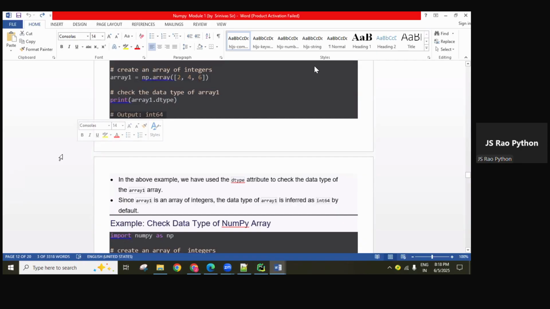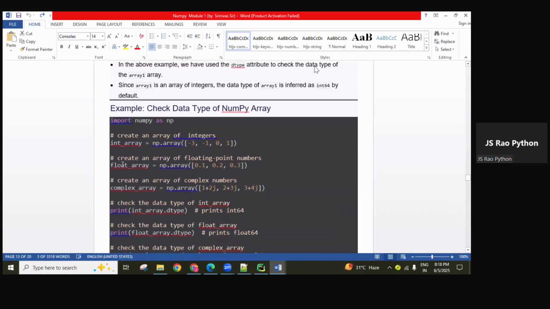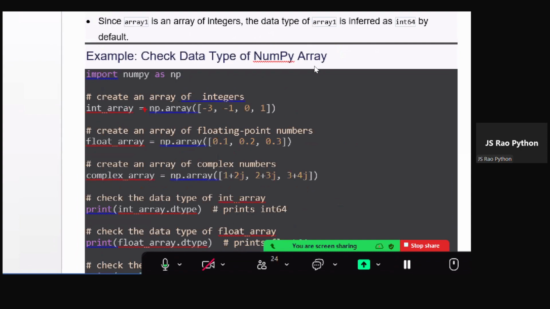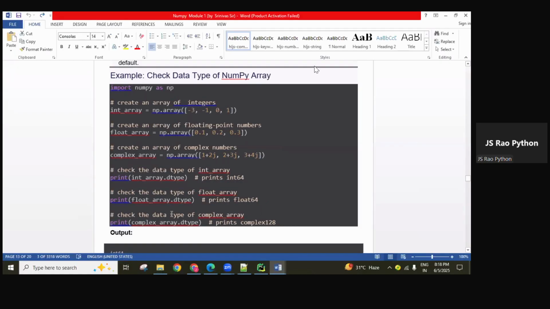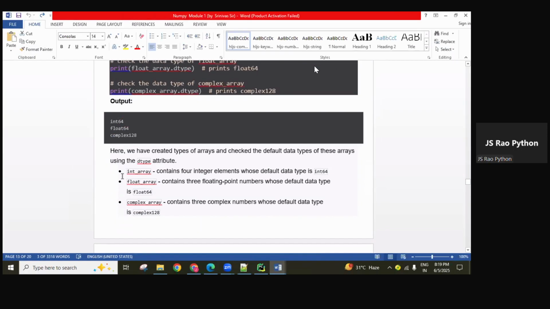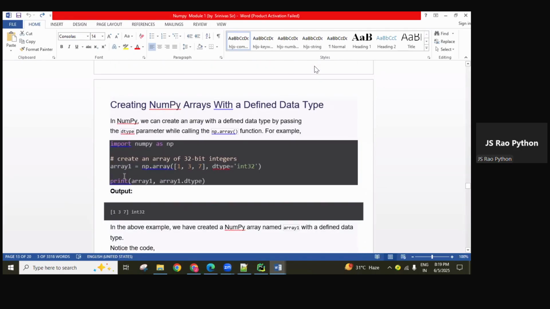If we want int8 format, int16 format, so explicitly we can specify. How to specify? You can see here. Check the data type of the array objects. Different array objects I'm creating. So here the int array, float related array, floating point related, complex values related. So I created, guys, 3 array objects. So next dtype like I'm using separately, you're getting int related 64, float64, complex128, like that displaying.